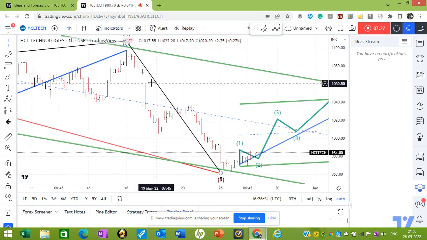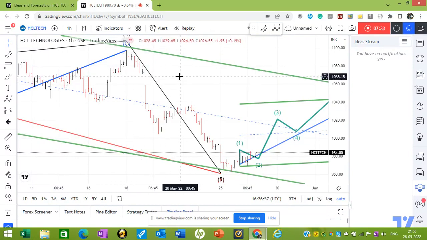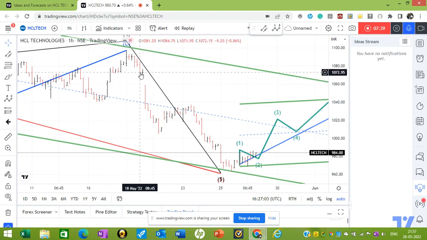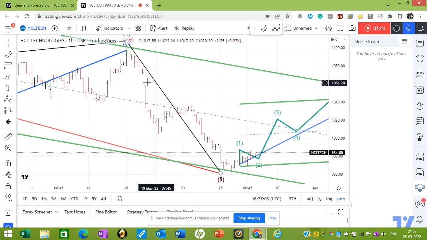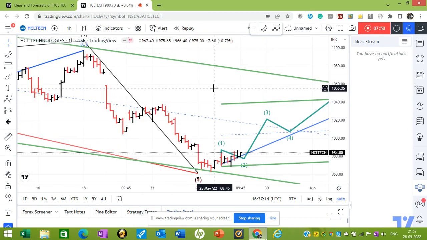Whenever this gap occurs, it always occurs within the third of the third wave. So whenever you see a gap, be confident that this is the third wave. Generally, it is 99% the third of the third. One, two, one, two, and 3. The third of the third wave. Whenever you see a gap, either up or down, whichever.